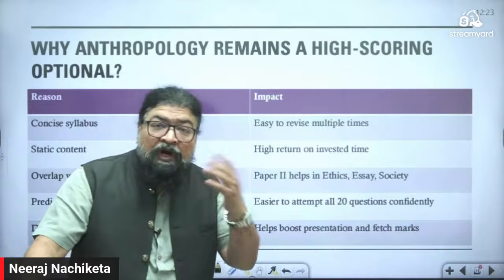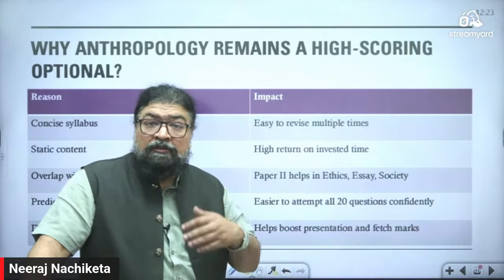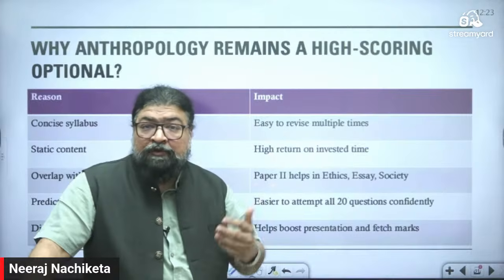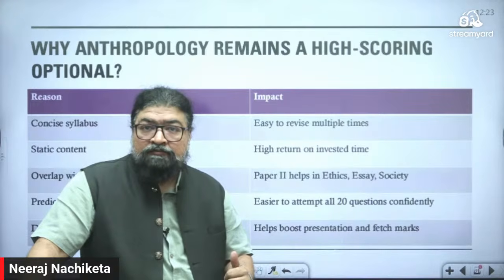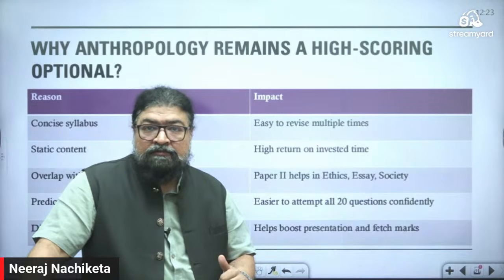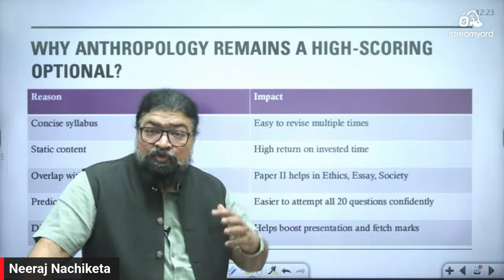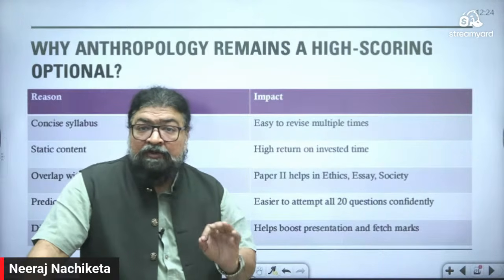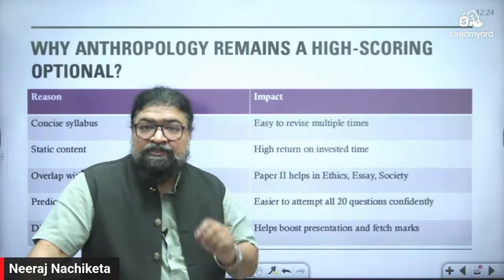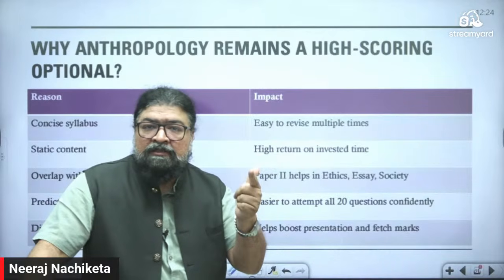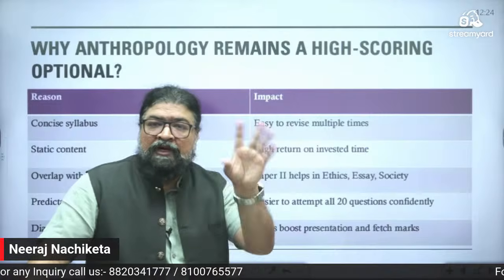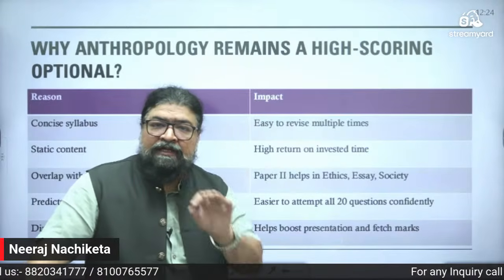In paper 1, you cover the physical anthropology, biological anthropology, human genetics, right? Evolutionary aspect of humans. And they're very easy. And again, a very important thing is static. Once you memorize those facts, ditto question comes, you write and you get marks. You directly get marks.